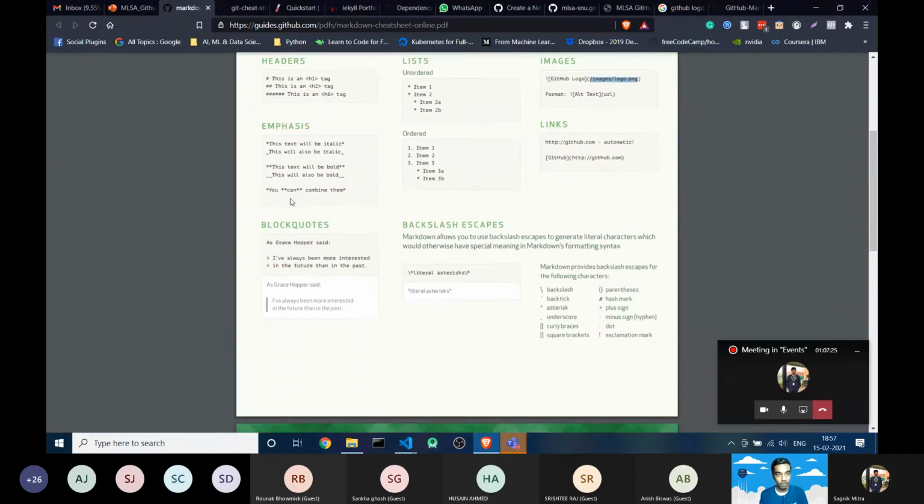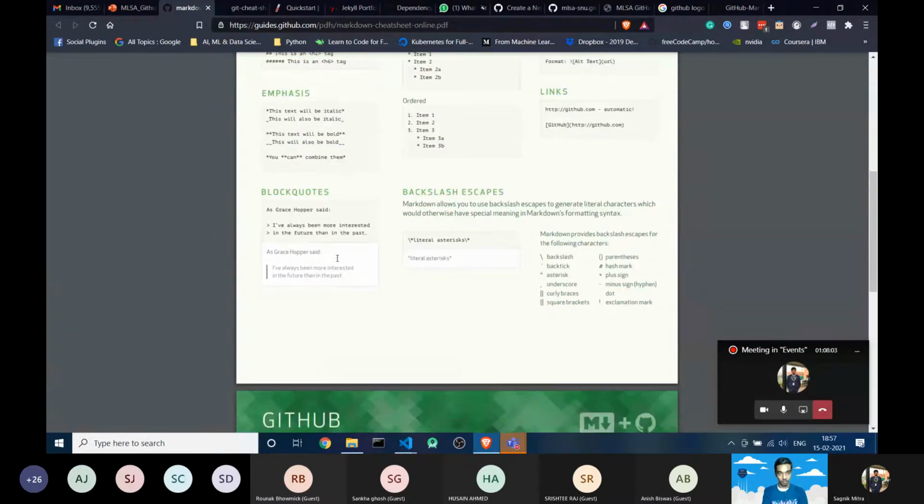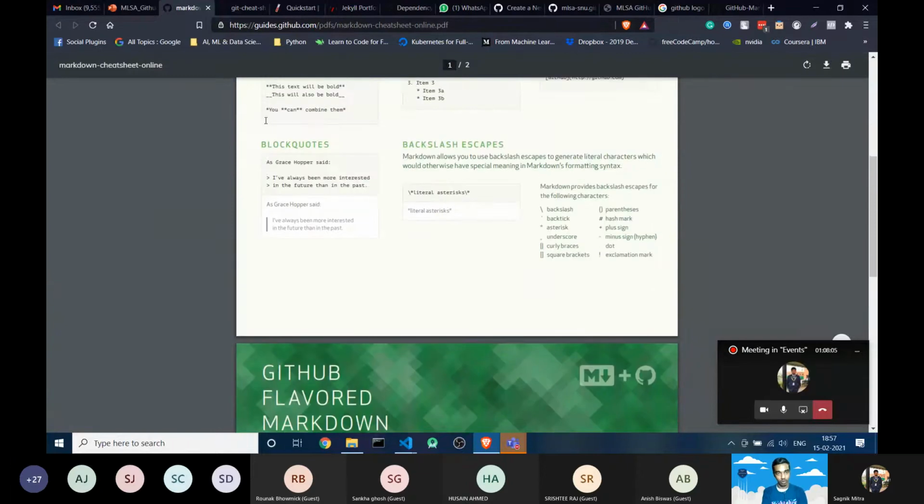For example, if you want to bold a text, you just need to use a double asterisk. And if you want to make your text italic, you need to use an underscore or a single asterisk. As you have seen on your WhatsApp, if you want to bold your text you use an asterisk, and for italic as well. But here for bold you have to use two asterisks, and for italic you can use either a single asterisk or an underscore.